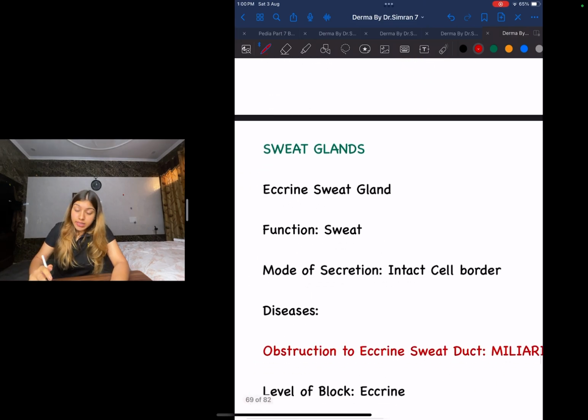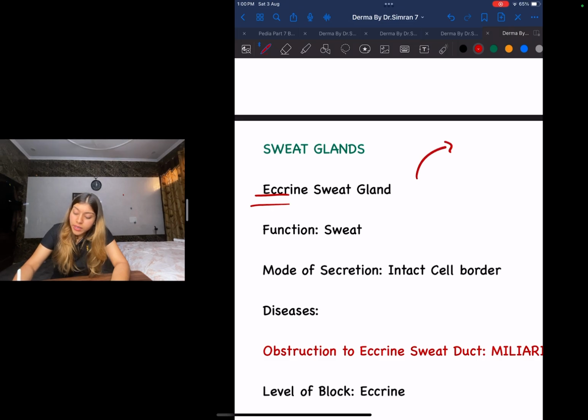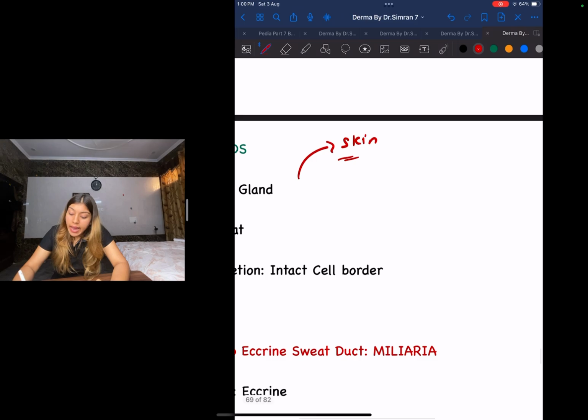Under sweat glands, first let us look at the eccrine gland. First, let us understand what eccrine means. Eccrine means the ducts directly open into the skin, whereas apocrine means what?